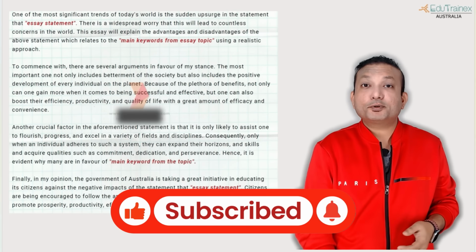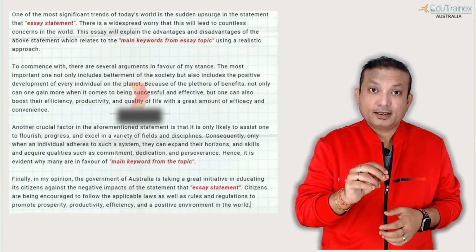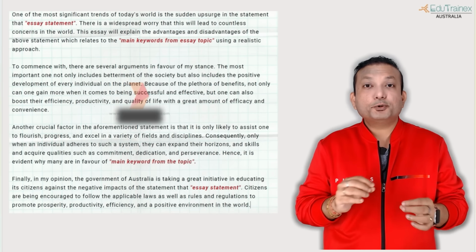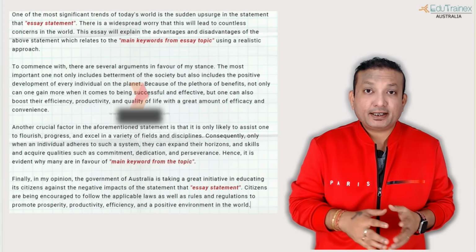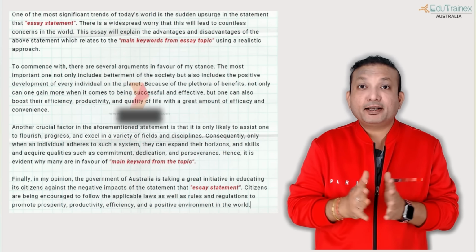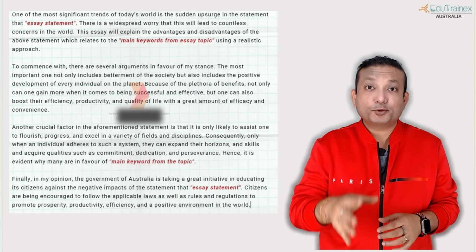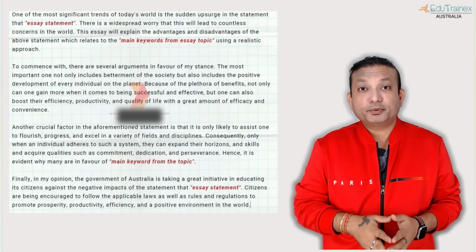First things first, you have to stop using any template which looks like this. It just has the essay statement, or if you see topics repeated, then you have to stop using it. I have said that in multiple videos in the past, but I am saying it once again just to reiterate what needs to be done for the exam.